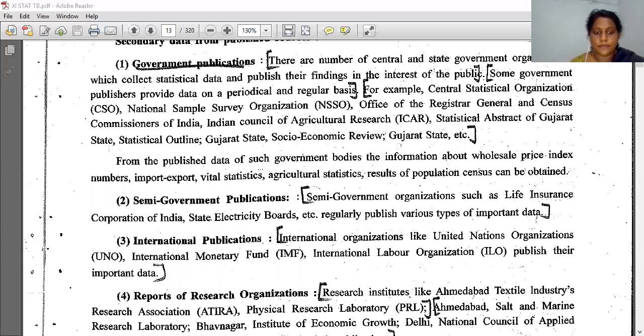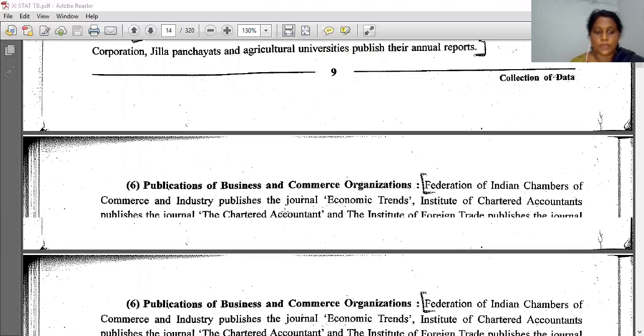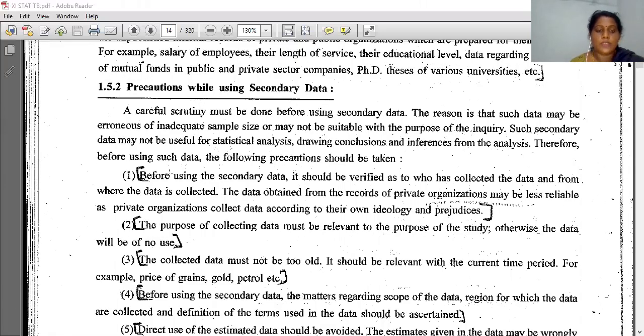Okay. Let's see. Today we are going to end our chapter. Now see the precautions while using secondary data. What precautions do we have to take while using secondary data? A careful scrutiny, scrutiny means what you observe minutely, must be done before using secondary data.